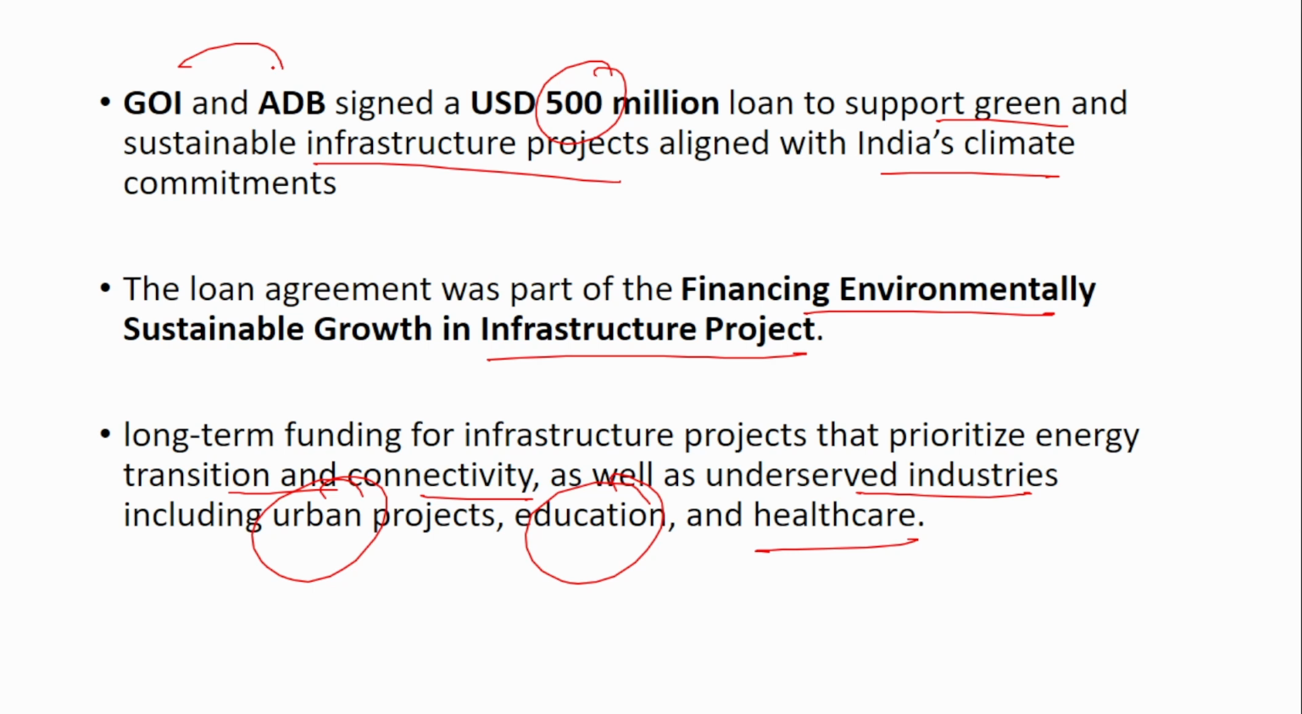Remember, the loan amount involved is $500 million. It is between the Government of India and the Asian Development Bank. It will be used for green and sustainable infrastructure projects.